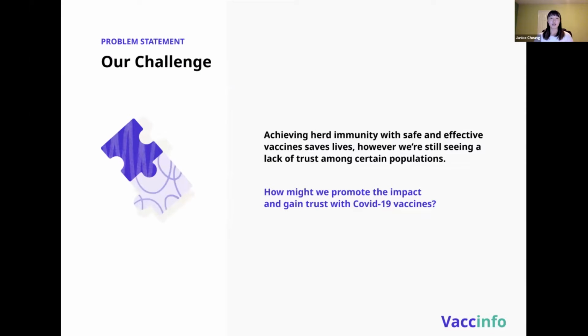So the problem is that vaccines actually save lives, especially towards achieving herd immunity. However, there's currently a lack of trust right now among certain populations around taking the vaccine, which actually led us to our design challenge of how might we actually promote the impact and gain trust with the COVID-19 vaccines.